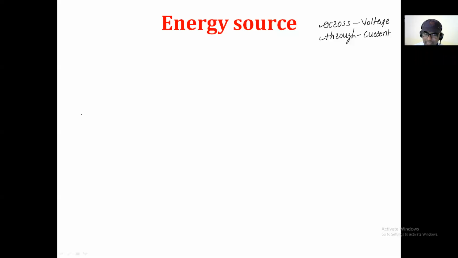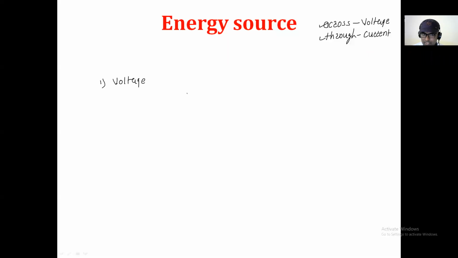So let me clear one thing. The first is voltage. The voltage is always measured in parallel with that component.